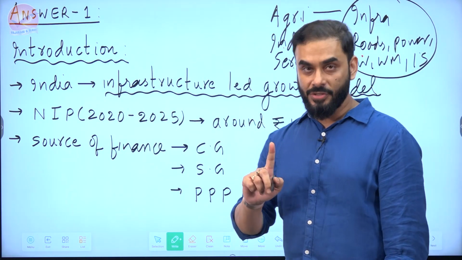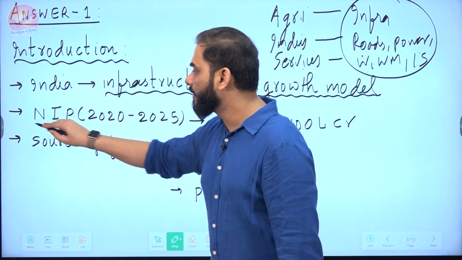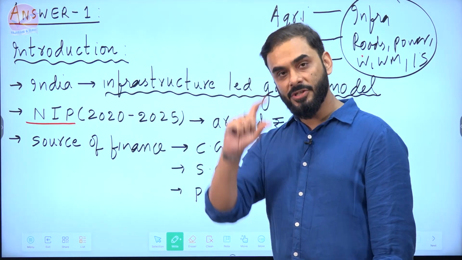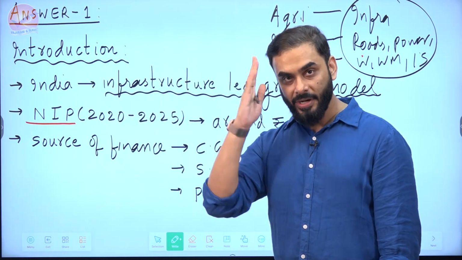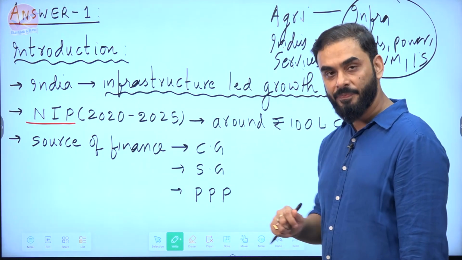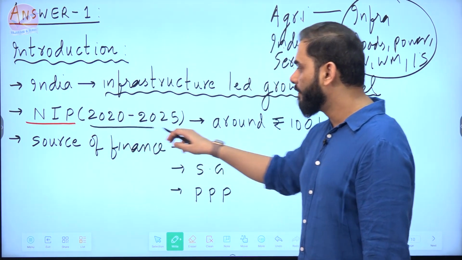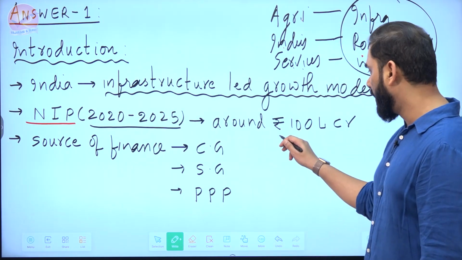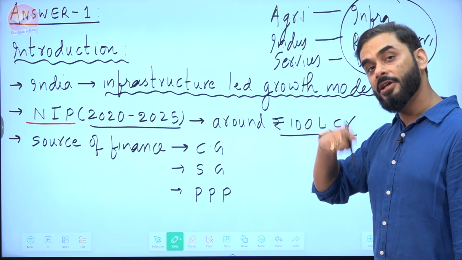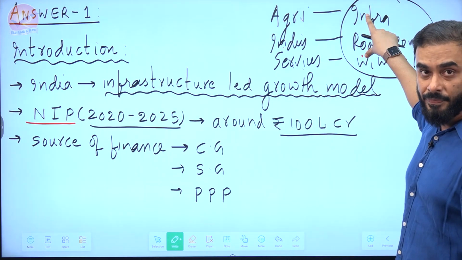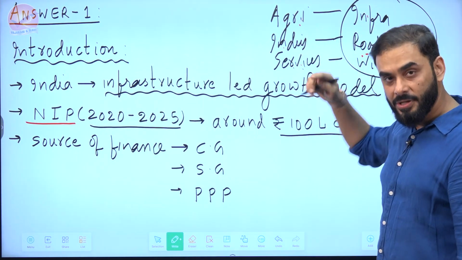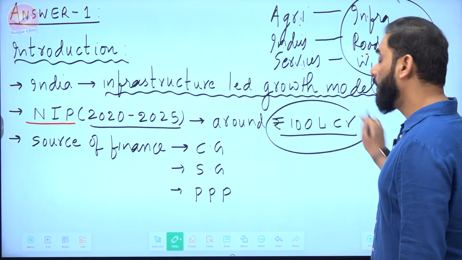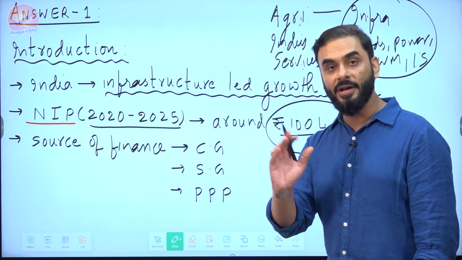To create infrastructure for these sectors, the Government of India started a plan called the National Infrastructure Pipeline. Pipeline means the list of infrastructure that we are trying to create in this country in different sectors. Our target is that between 2020 and 2025, we are going to spend roughly 100 lakh crore rupees in the construction of infrastructure so that our agriculture, industry and services would develop. Now, this is a humongous amount. How to bring 100 lakh crores?